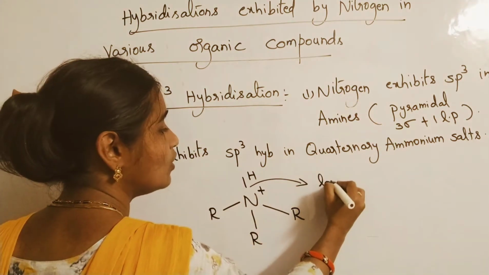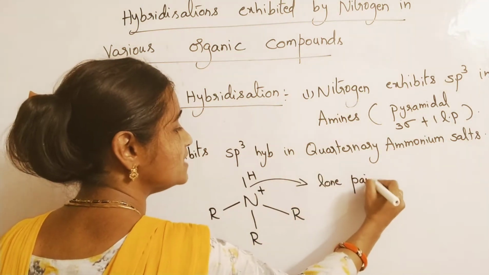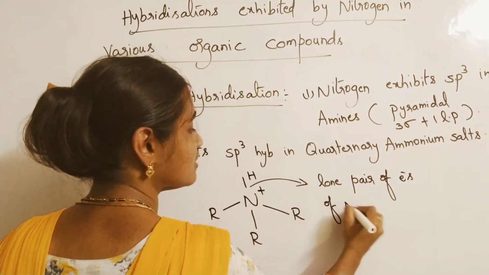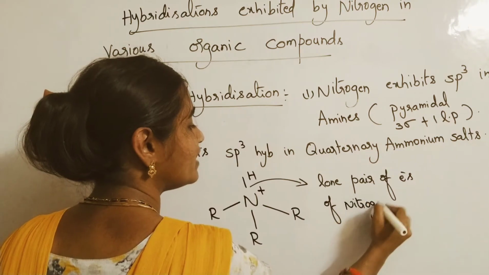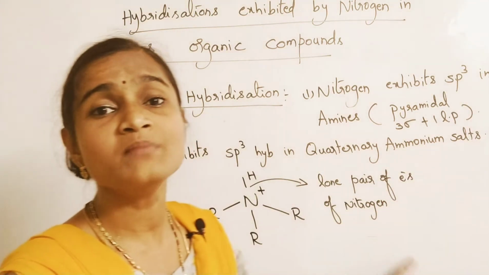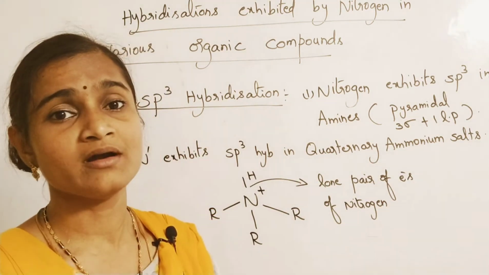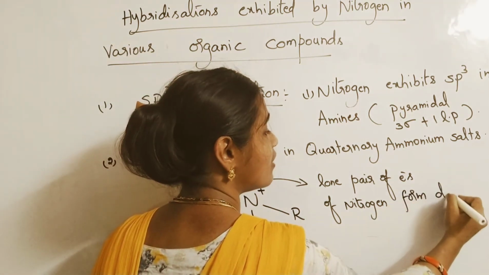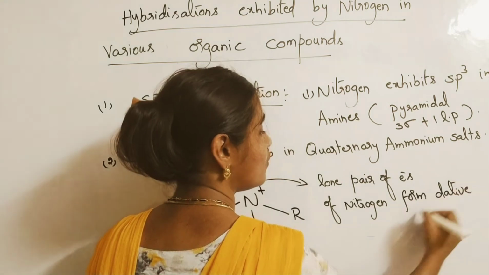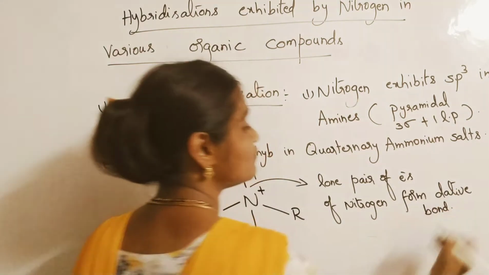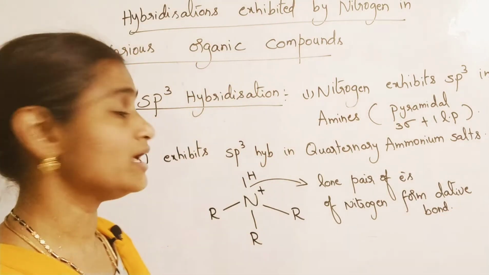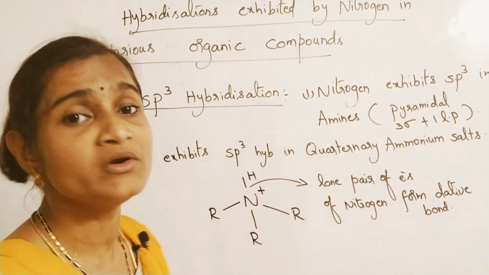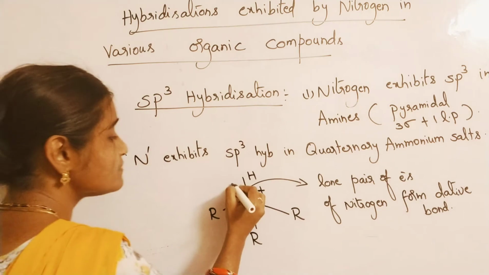The lone pair of electrons of nitrogen forms a dative bond, or coordinate covalent bond, and that dative bond is also treated as a sigma bond only. So 4 sigma bonds it forms.